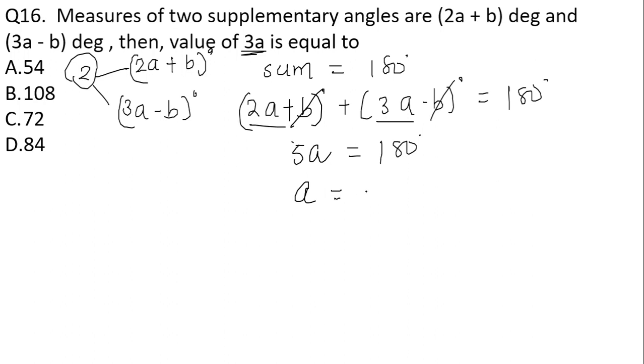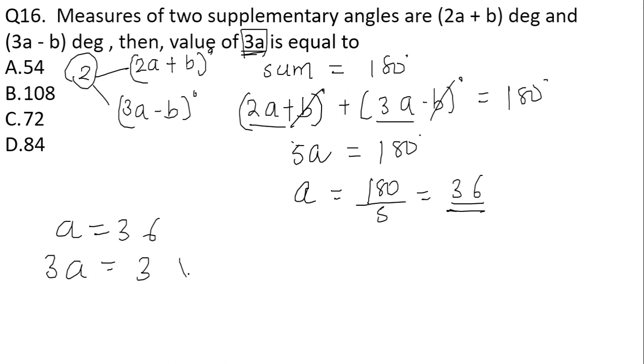The value of a is going to be 180 degrees upon 5, which equals 36. We have to find the value of 3a. We got the value of a is equal to 36, so the value of 3a is going to be 3 into 36. This will give me 108. So the correct answer for the given question is option number B.